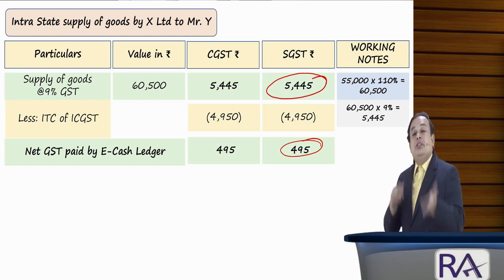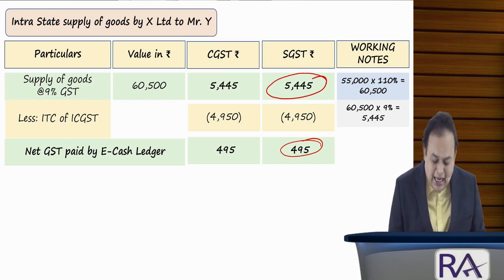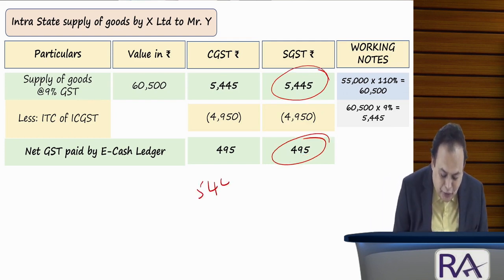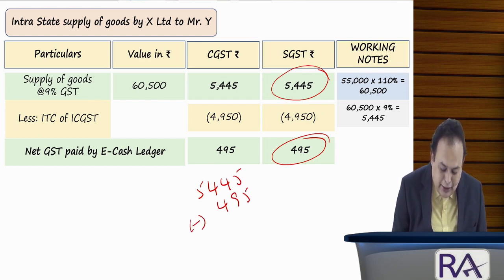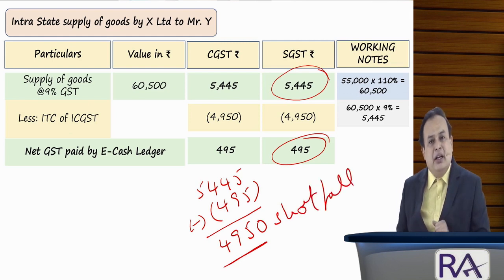How much shortfall? Expected 5,445 but collected 495. The balance will be 4,950, which is the shortfall to the state of Telangana.